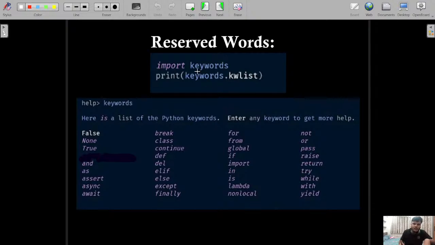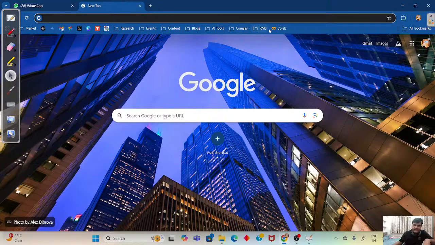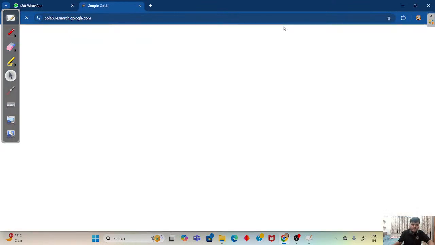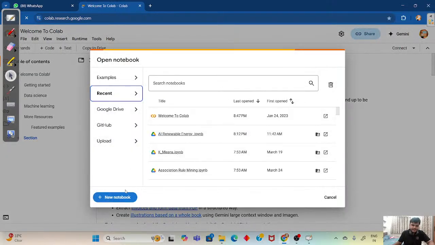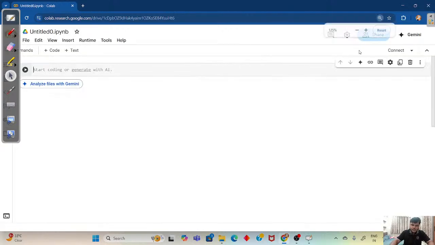Now these are the list of reserved words. If you run this particular command over Google Colab, then you can see this list as well. So for example, if I go to my desktop, here I have Google Colab. Let me open the Google Colab screen and open one new notebook. Then you can see, if I write the particular code, let me zoom it.